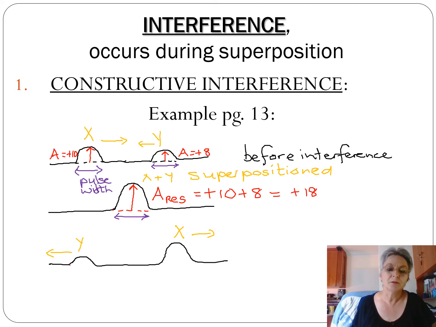Maybe my diagram isn't as accurate, but this amplitude will still be plus 8, and this pulse's amplitude will still be plus 10. Nothing is changed. It's just at that moment of superpositioning, the resultant disturbance is more than it is for the individual pulses.